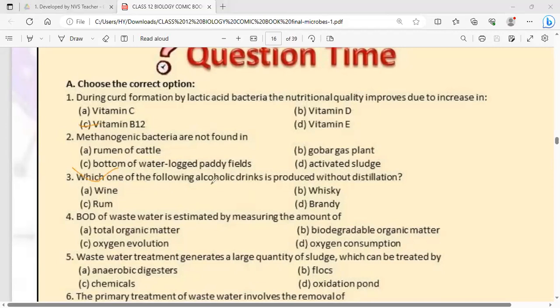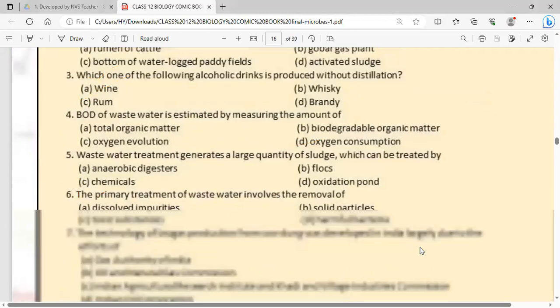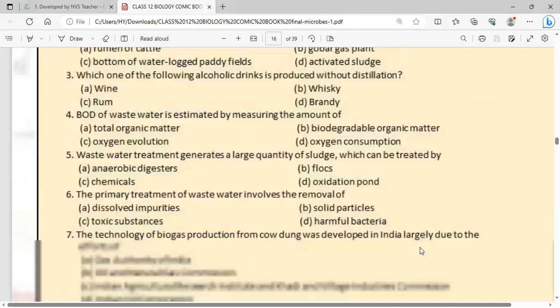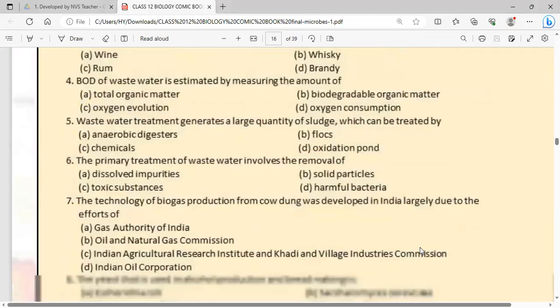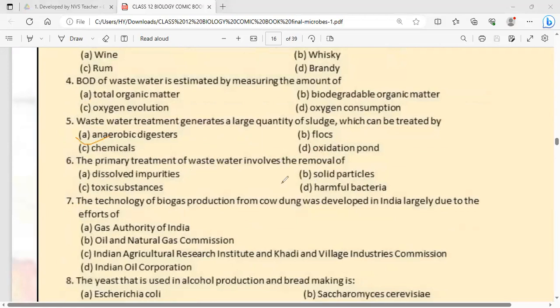Which one of the following alcoholic drinks is produced without distillation? So wine is produced without distillation. BOD of the wastewater is estimated by measuring the total oxygen consumption. So BOD is estimated by how much oxygen is required. So D option will be correct. Wastewater treatment generates a large quantity of sludge. How can the sludge be treated? By anaerobic digesters. So A option will be correct. Primary treatment of the wastewater involves the removal of solid particles.